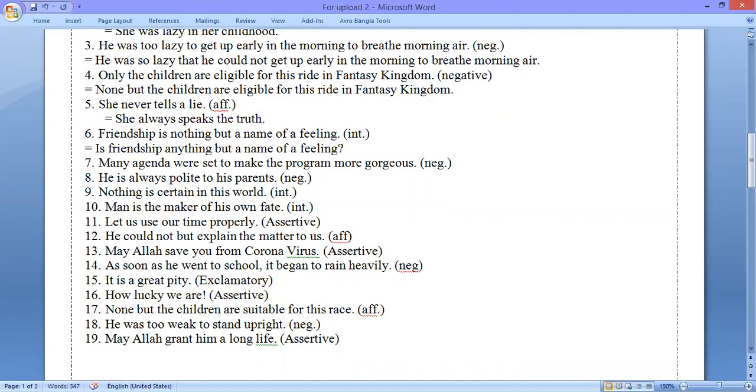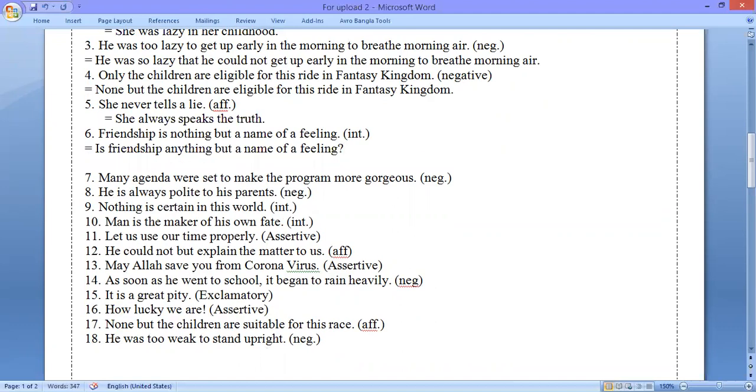We can do this in other way. What is friendship but a name of a feeling?